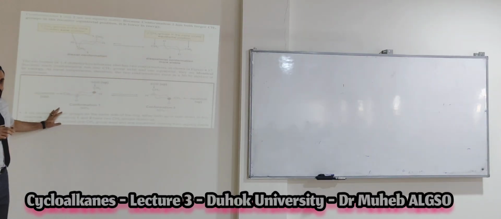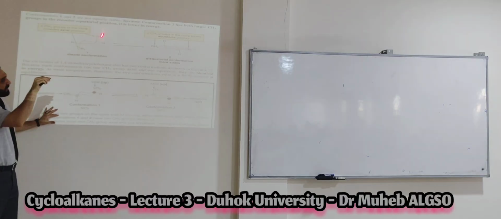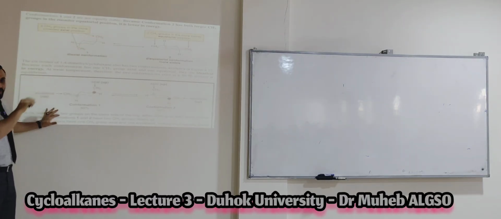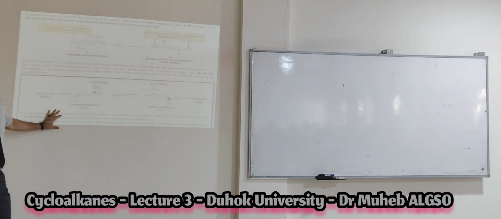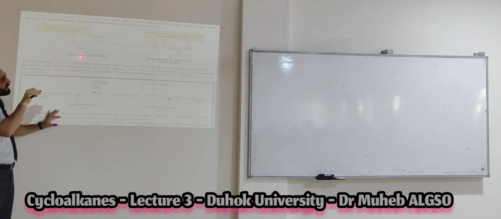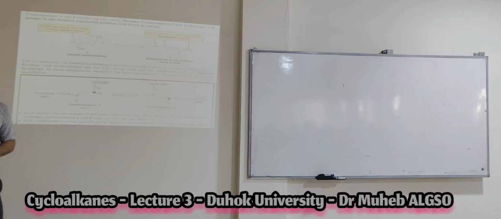Okay? Just look at the cycle. Now this one to the upper of the cycle and this one to the down of the cycle gives you the trans isomer. Okay, this gives you the trans isomer. And here we have diaxial: when the two substituents are at axial positions, it gives you diaxial conformation.